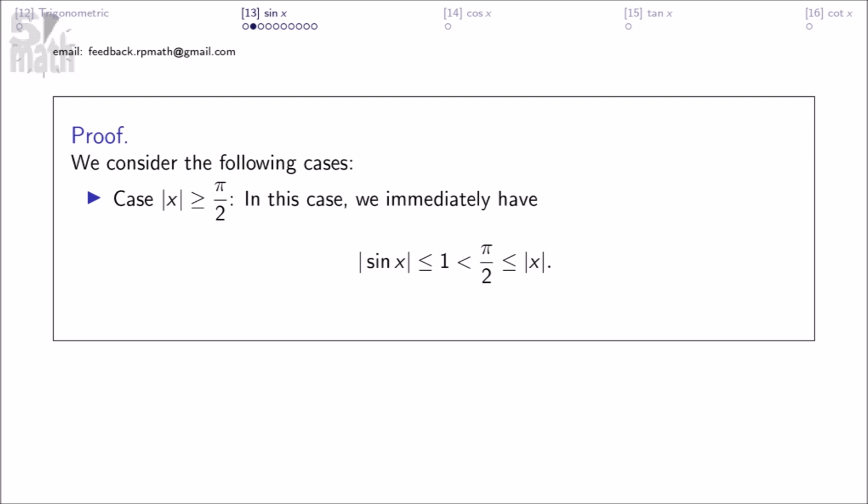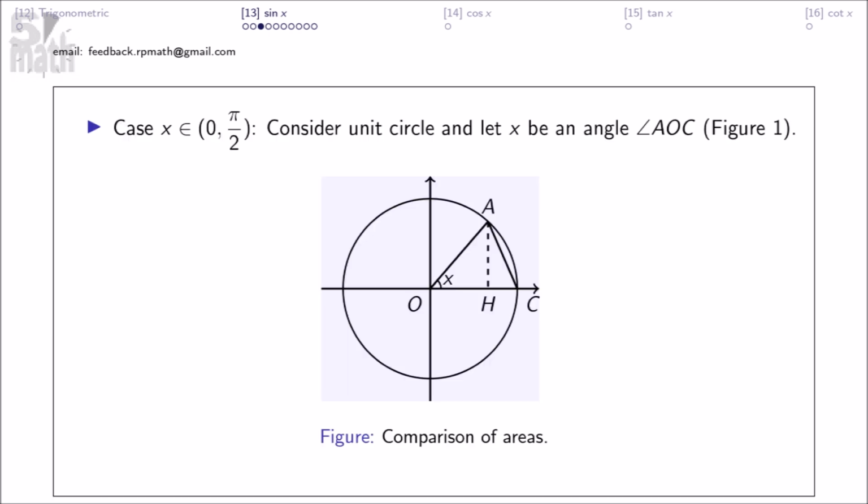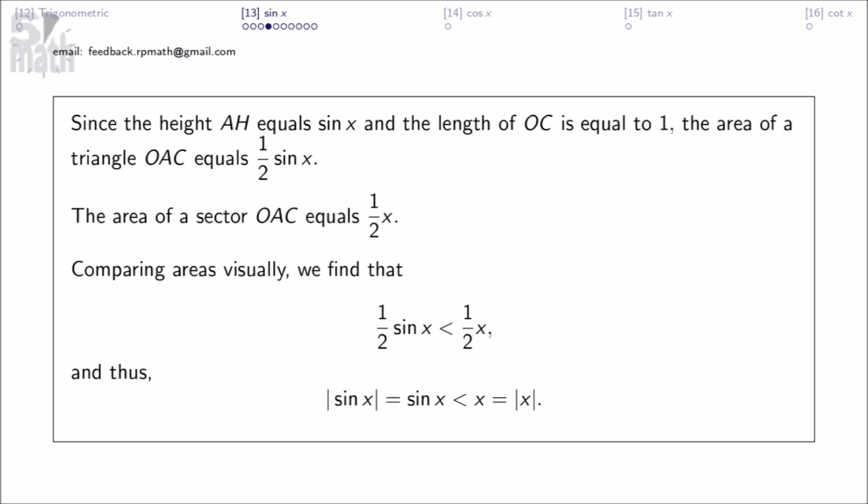We consider the following cases. Case absolute value x greater than or equal to pi over 2. In this case, we immediately have this. Case x between 0 and pi over 2. Consider the unit circle and let x be the angle AOC. Since the height AH equals sine x and the length OC is equal to 1, the area of triangle OAC equals half sine x. The area of sector OAC equals half x. Comparing areas visually, we find that this and thus that.